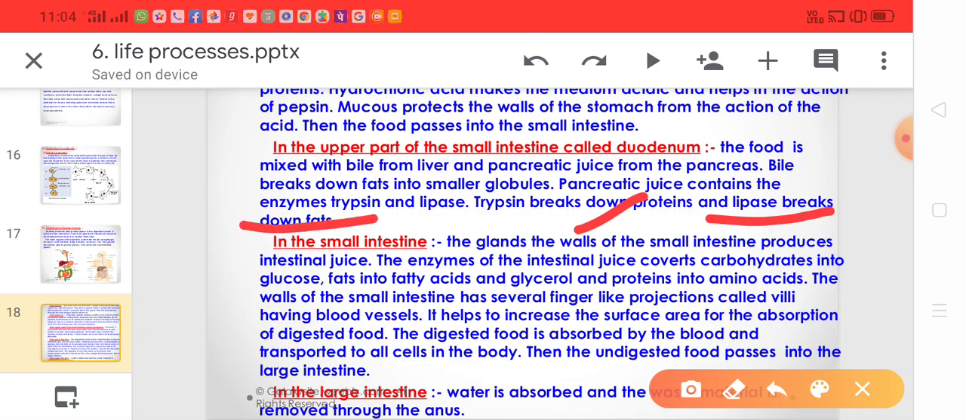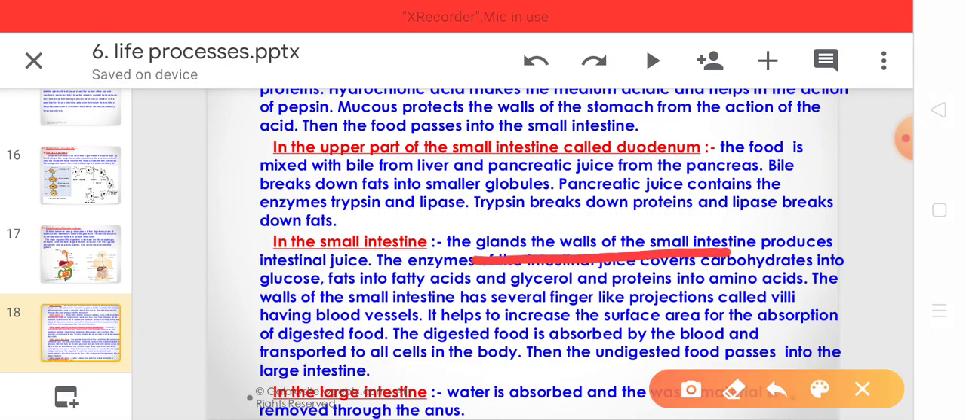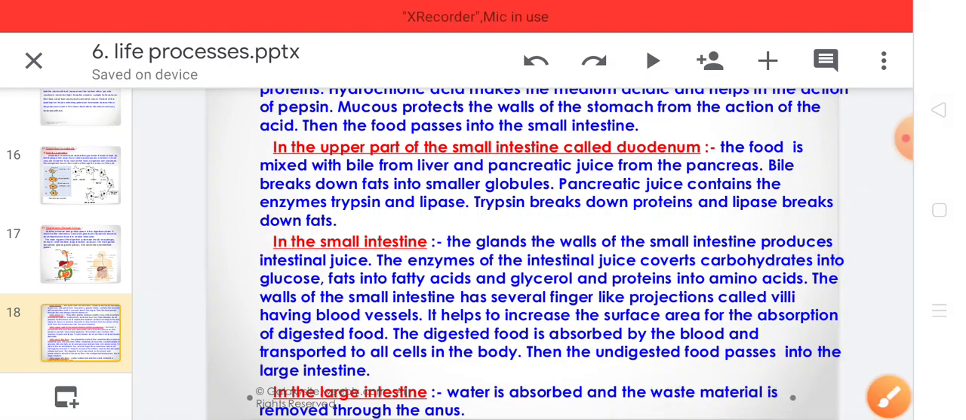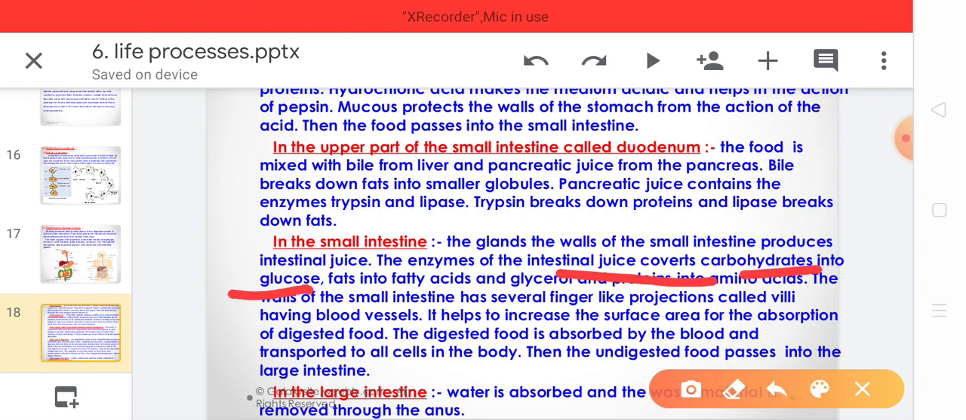So after that, the food is passed further into the small intestine. Then the glands in the walls of the small intestine produce intestinal juices. The enzymes of the intestinal juices convert carbohydrates into glucose. If certain carbohydrates are left which are not digested, they are digested by the intestinal juices. So intestinal juices convert carbohydrates into glucose.